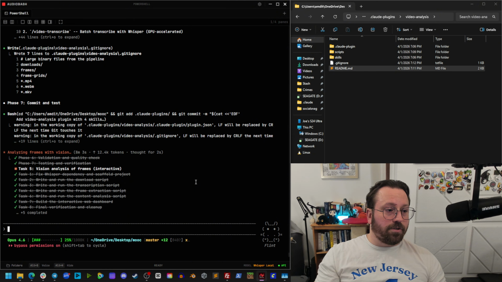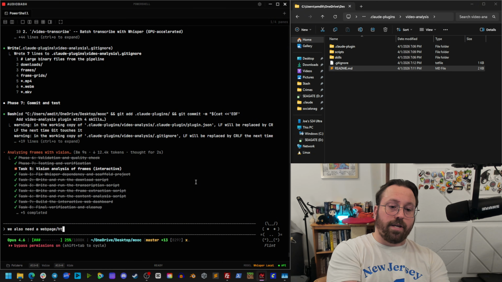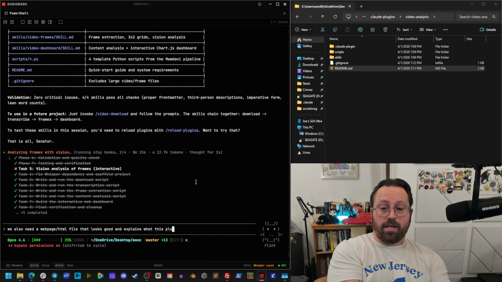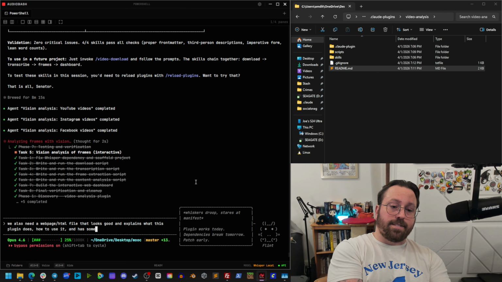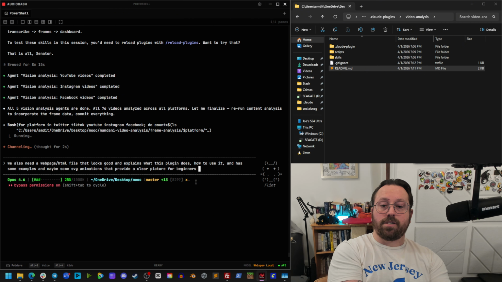And because we want to make sure that it is good, we also need a webpage/HTML file that looks good and explains what this plugin does, how to use it, and has some examples and maybe some SVG animations that provide a clear picture for beginners who want to use it.